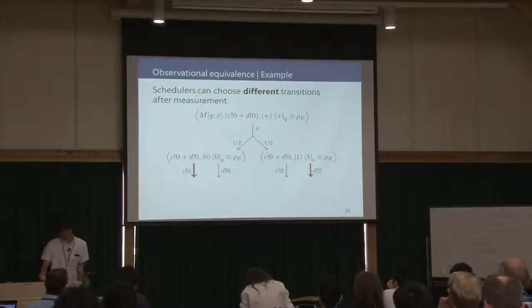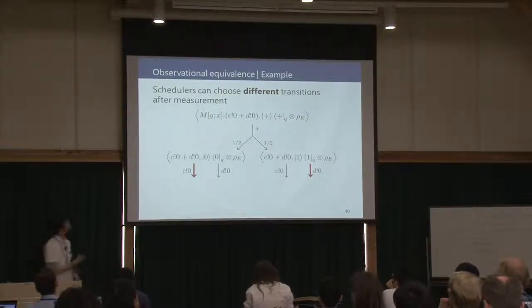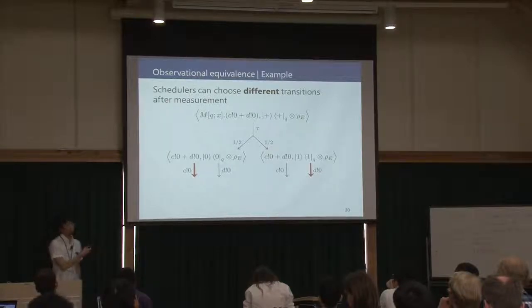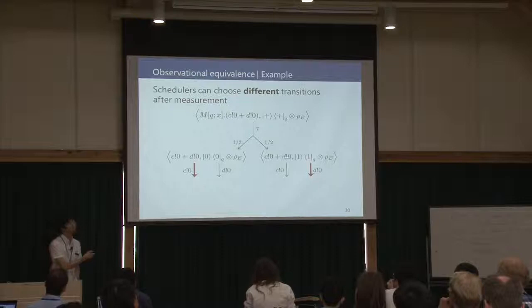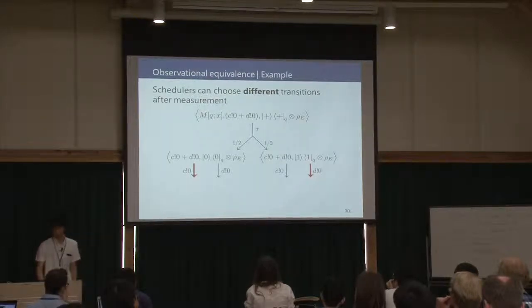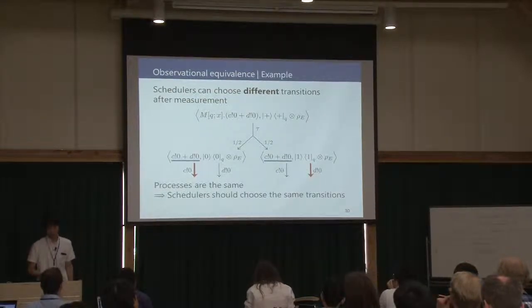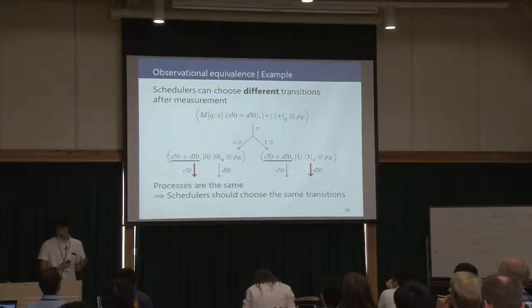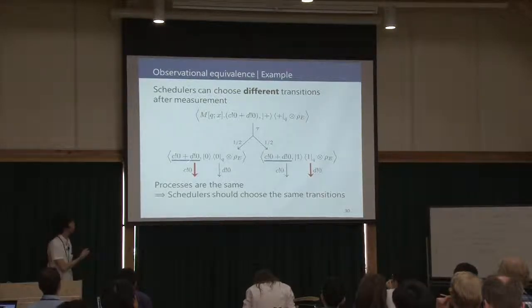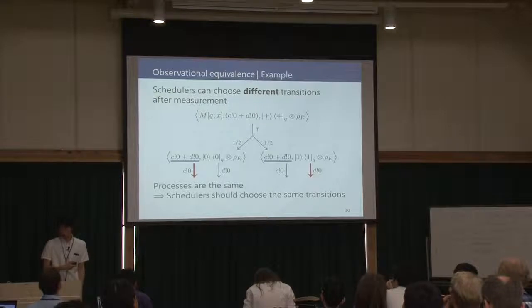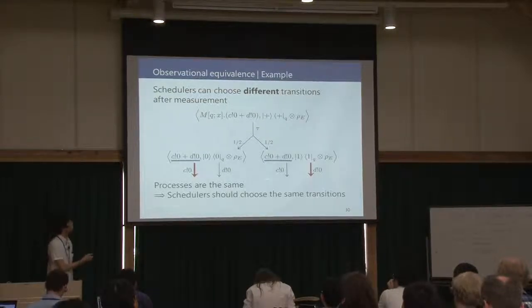However, these processes don't use the outcome of the measurement, so their process is the same. Then we thought that schedulers should choose the same transitions if the process is the same.